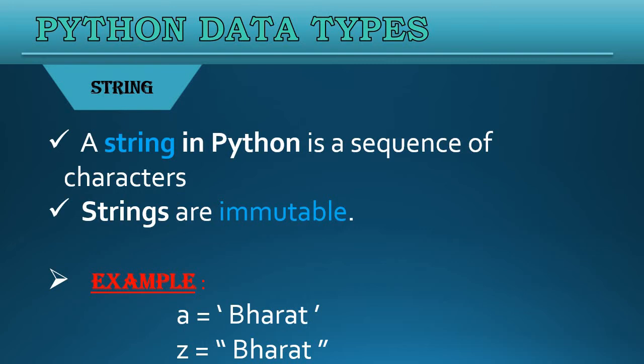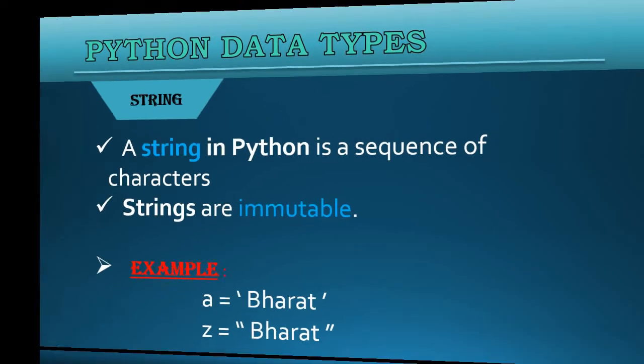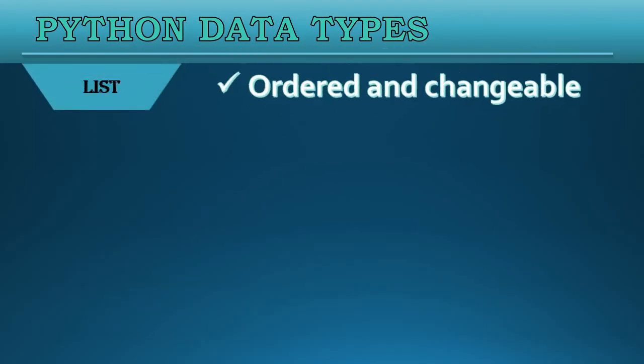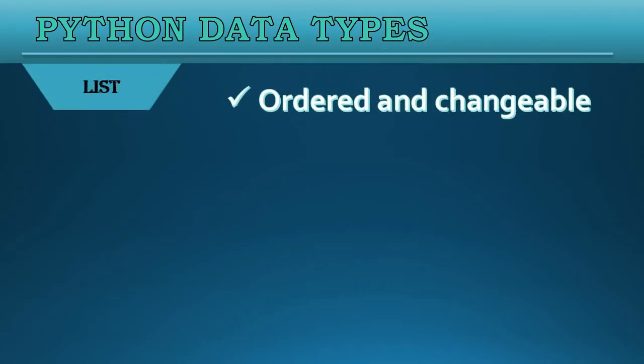Now let's move on. Another data type we have, that is list. That means it will store values in the order and can also change the list elements in our program. That means we can change the list elements that we have defined.